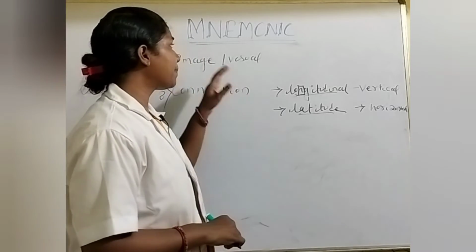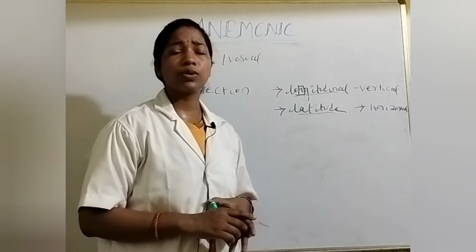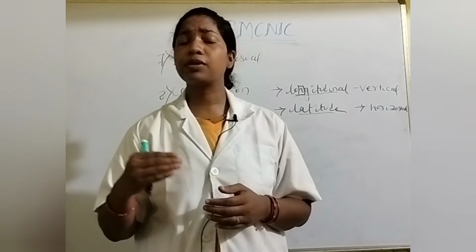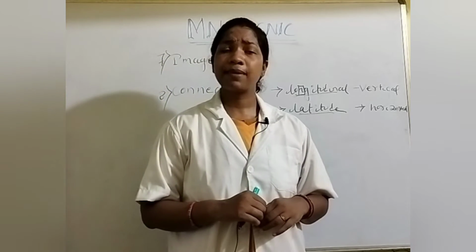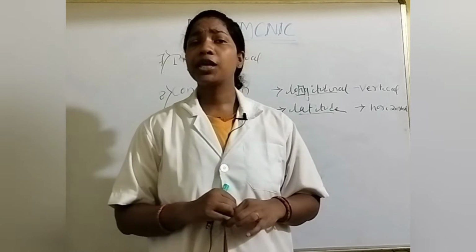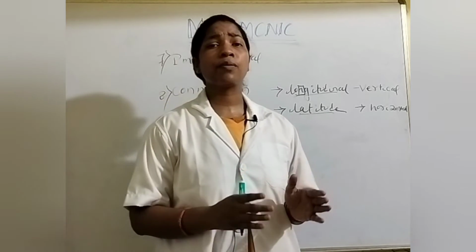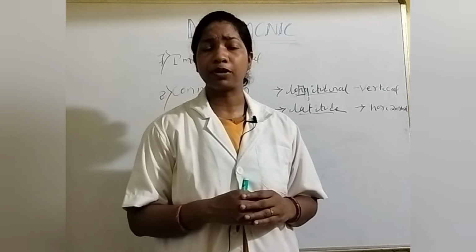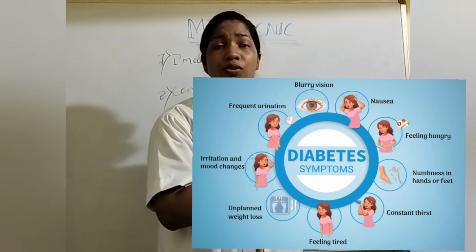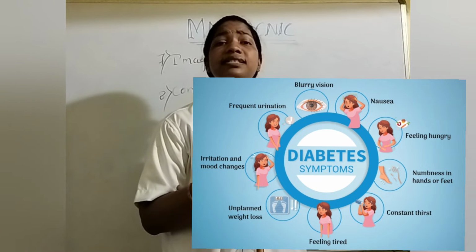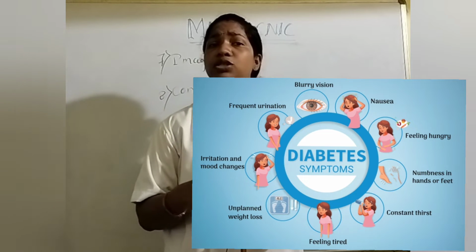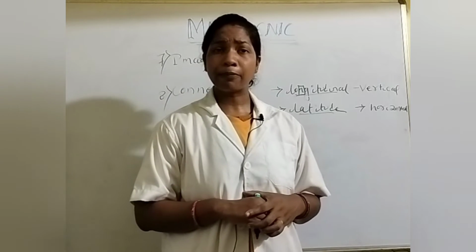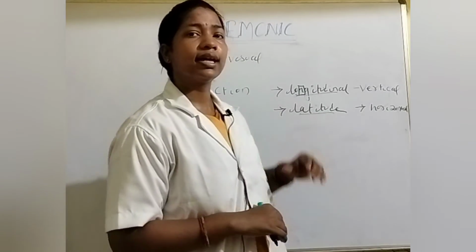The next type of mnemonic is image or visual mnemonic. So what does image or visual mnemonic mean? When you try to remember something by using images or pictures, that is called image mnemonic or visual mnemonic. For example, you try to remember the signs and symptoms of a diabetes patient. It is quite difficult to remember the signs and symptoms. But if you use a picture that carries the signs and symptoms of diabetes mellitus, then it is quite easy for you to remember all the signs and symptoms of a diabetes patient. So that process is called image or visual mnemonic.